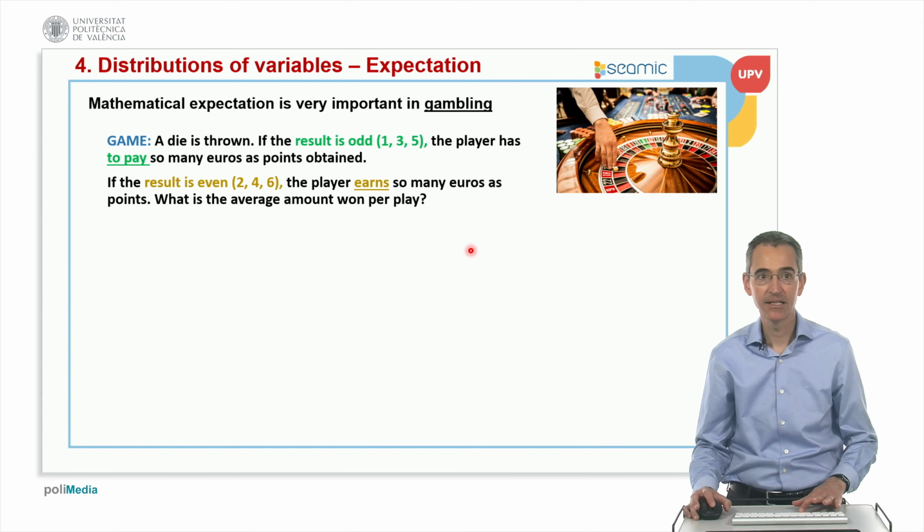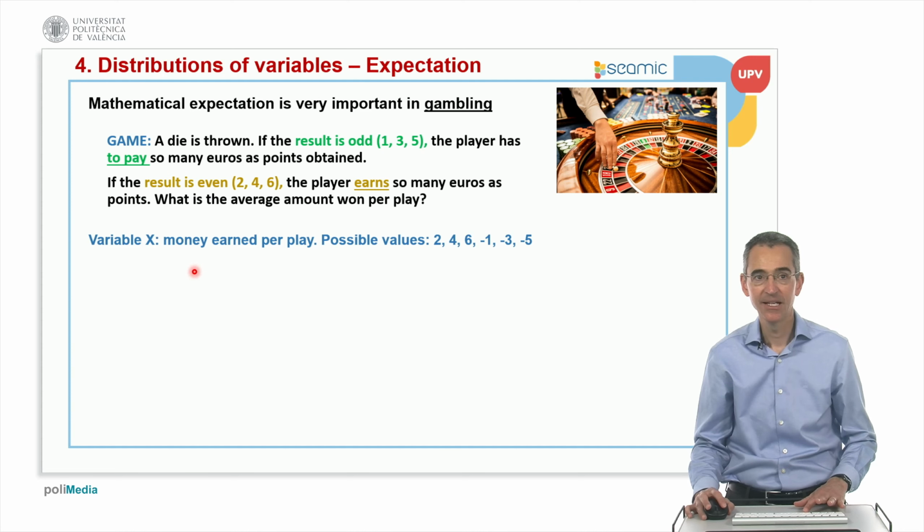But if the result is even, if it is 2, 4, or 6, the player earns that many euros as points. So if the value is 2, he receives 2 euros. If it is 4, he receives 4 euros. So what is the average amount won per play?